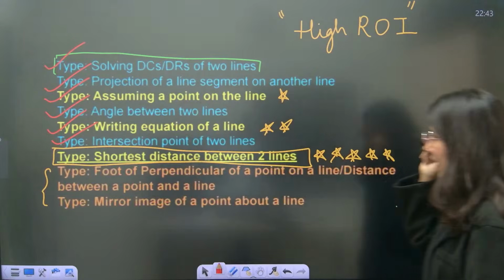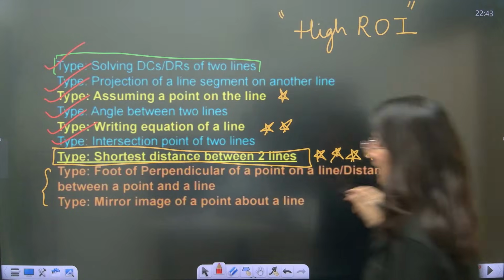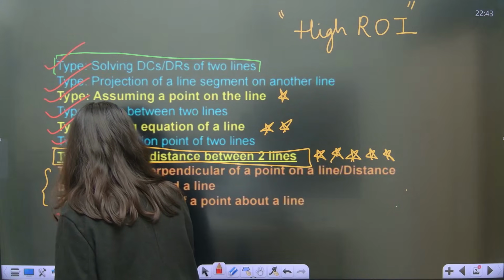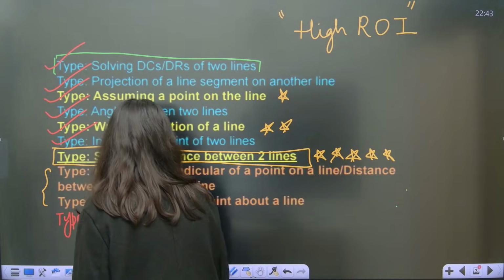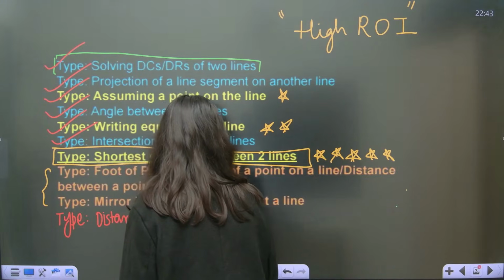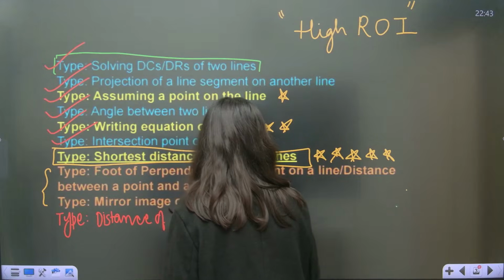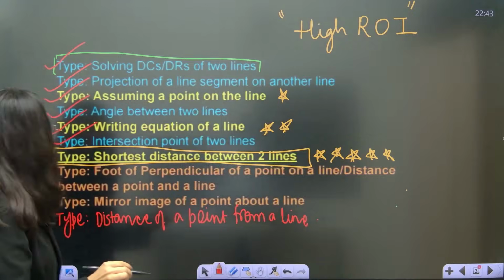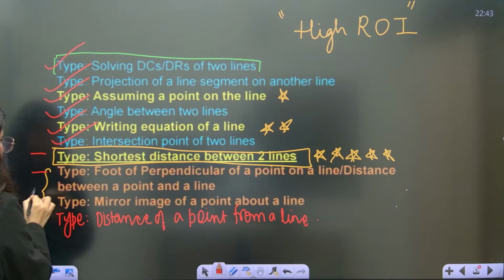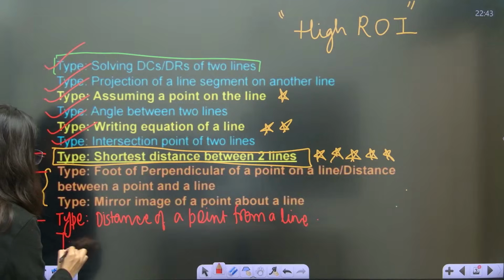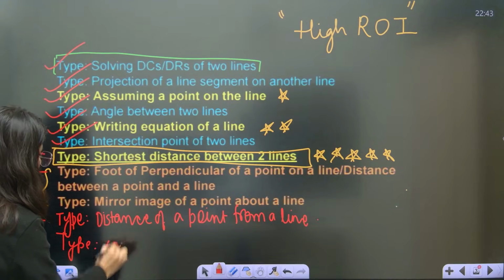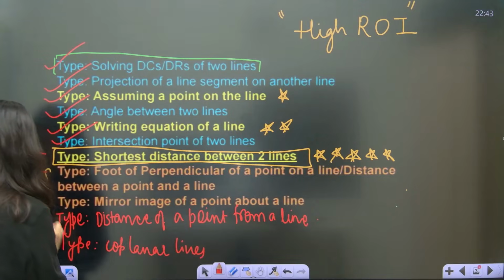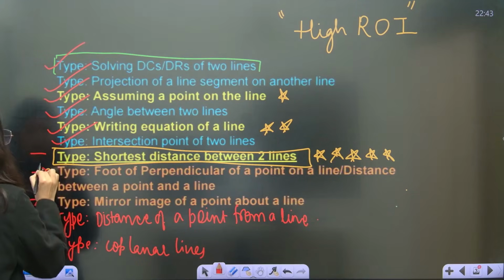And now we are going to cover one more type which is missing from here: distance of a point from a line. This is also a type which was missing. So 1, 2, 3 and 4, and one more type which is coplanar lines. 5 types, 5 models are left to do.